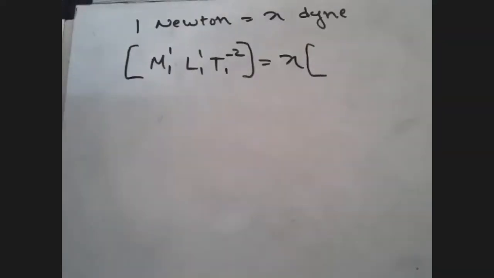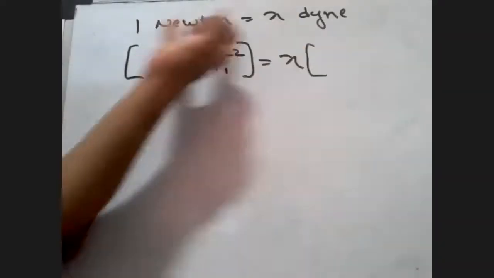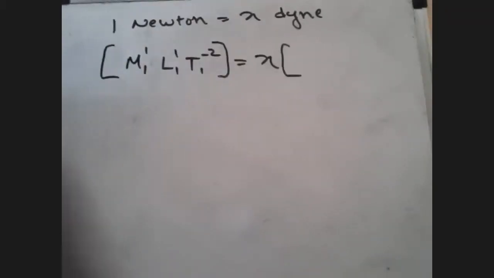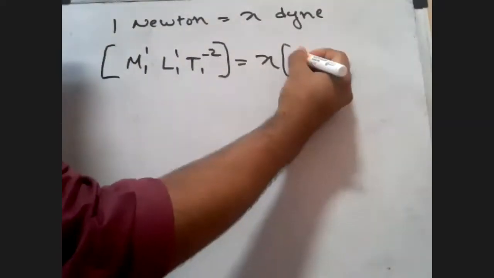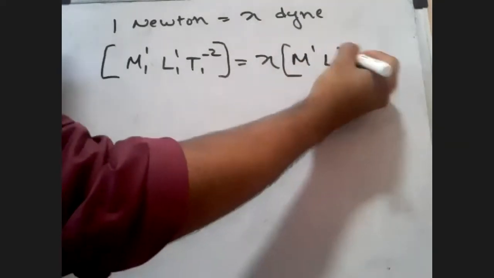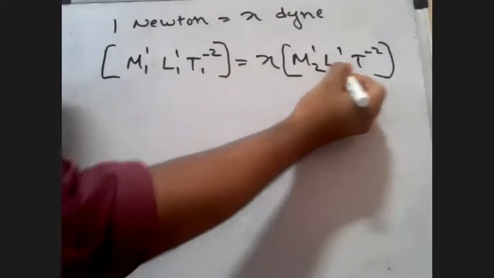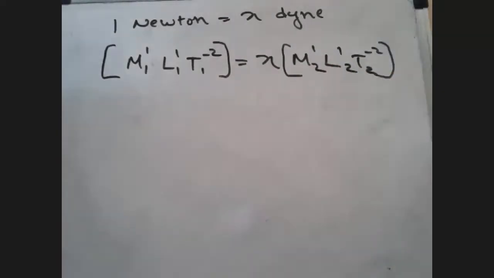Dyne also will have the same dimensions, M1 L1 T raised to minus 2. Same dimensions, but of course this is some other unit, so we'll write 2 over here down, which says that this belongs to dyne and this belongs to Newton.